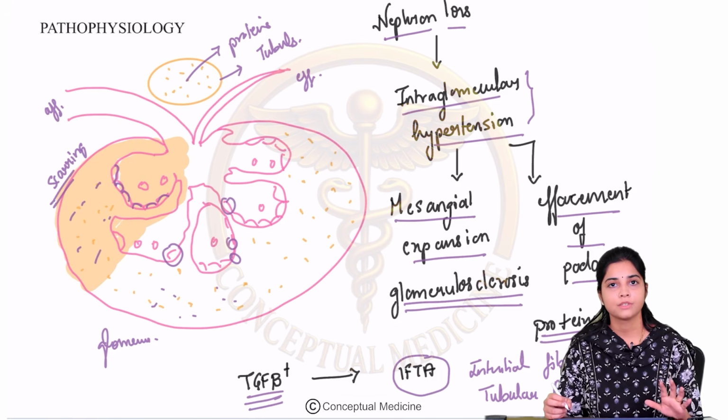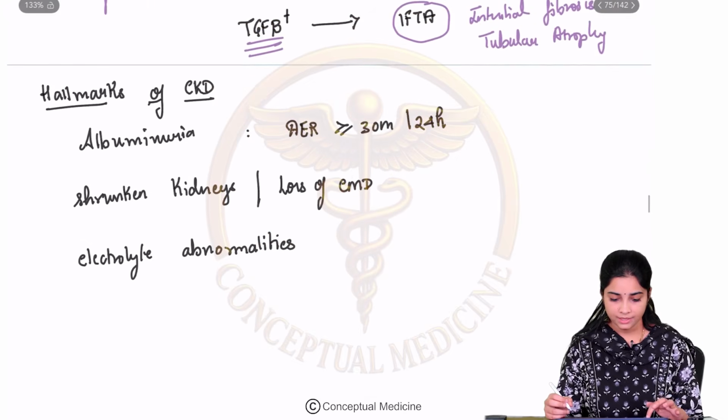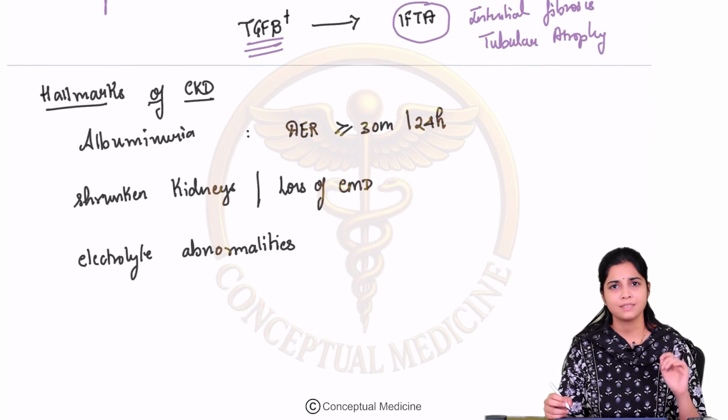Alright. So I hope you have understood till here. We have understood what CKD is. We have looked at the most common causes and etiologies worldwide. We have looked at the risk factors for CKD and the pathophysiology of chronic kidney disease. Now let us understand the hallmarks of CKD. What are the basic clinical features which help you understand that this patient is CKD and not AKI?